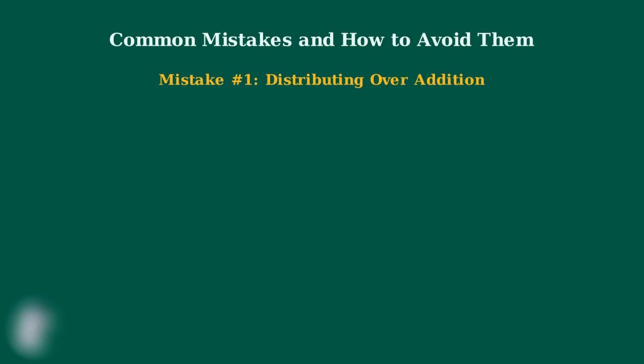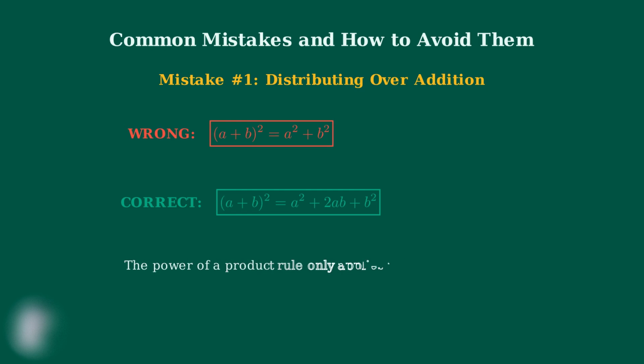The first and most common mistake is trying to distribute an exponent over addition or subtraction. Students often think that (a plus b) squared equals a squared plus b squared. This is completely incorrect. The correct expansion of (a plus b) squared requires using the distributive property or FOIL method, giving us a squared plus 2ab plus b squared. Remember, the power of a product rule only works with multiplication, never with addition or subtraction.